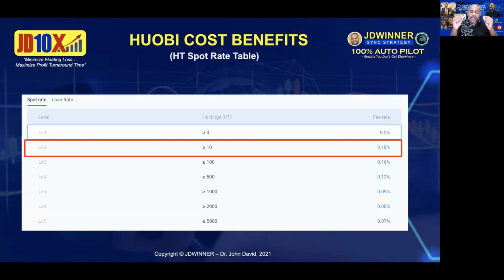Okay, the dust value will be very, very small. So you need to wait probably 2 weeks or 1 month to actually acquire more dust before you can actually convert it. Please take note. Okay, so I'm going to use 0.18%. I'm assuming that those who are going to use HT as the fee, you're going to have more than 10. You need to maintain more than 10. If you drop below 10, it will automatically go back to 0.2%. Please take note of that.